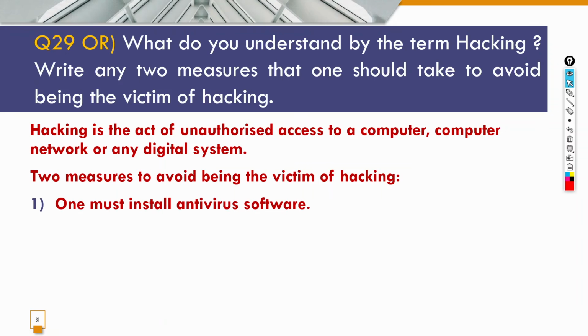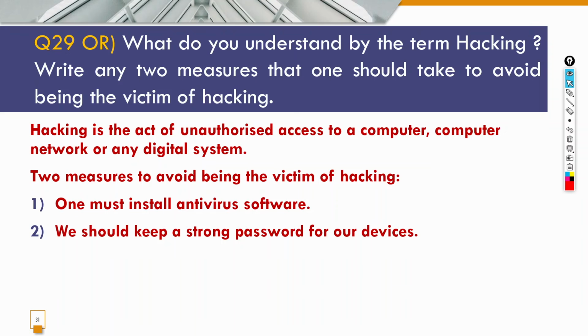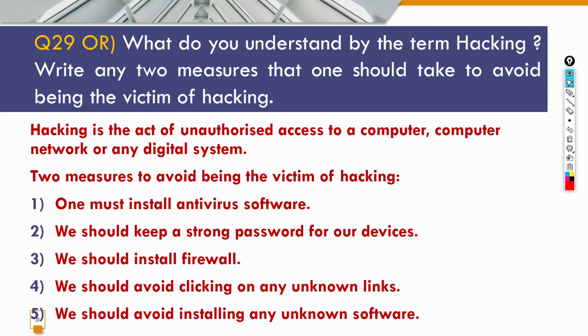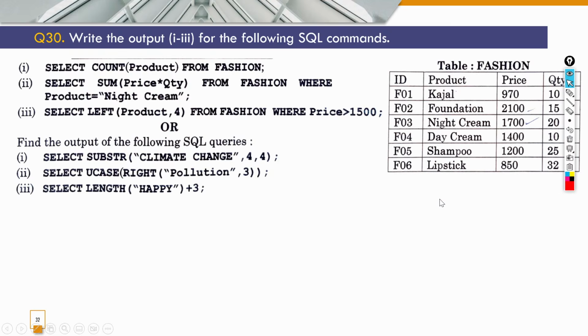One must install antivirus software. We should keep a strong password for our devices. We should install a firewall, and we should avoid clicking on any unknown links. So these are the measures that we can take. There can be many more measures, but these are some of the measures that one can take to avoid being hacked or becoming a victim of hacking. We should avoid installing any unknown software also. Let's move on to the next question.